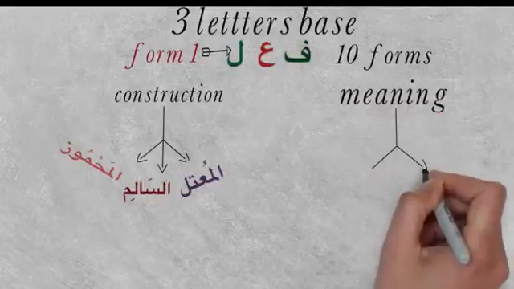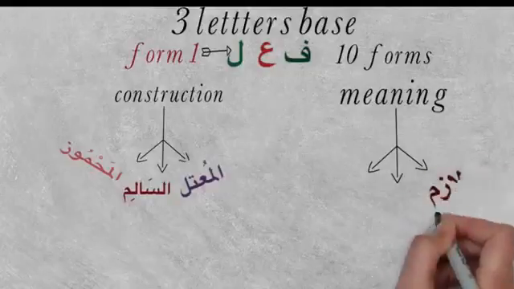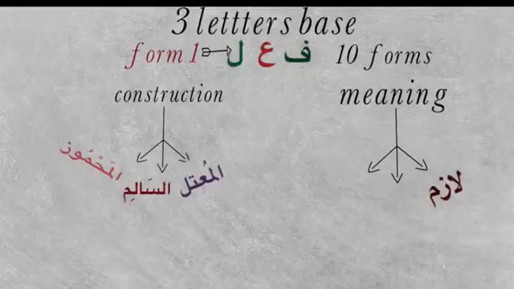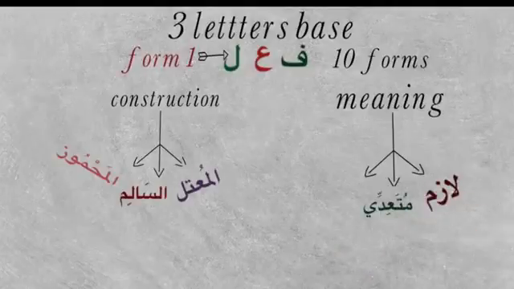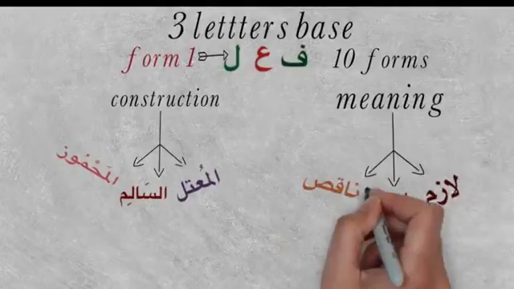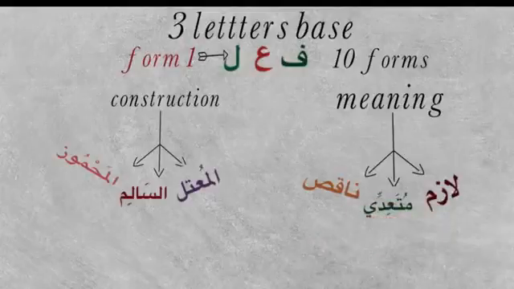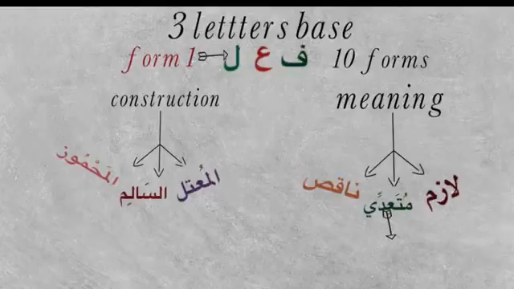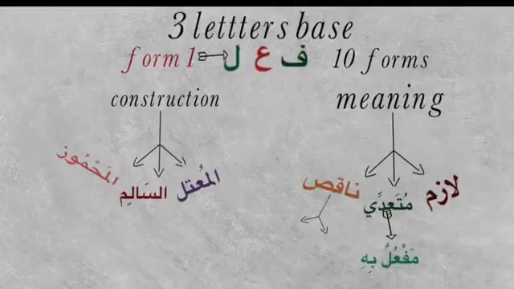Depending on meaning, we again have three categories. It's Lazim. Lazim means intransitive verbs, which do not have any maf'ulun bihi. The meaning is complete. Muta'addi means it needs something extra added, and we have naqis in the meaning, which means it will have ism and khabar. Muta'addi will have maf'ulun bihi, and naqis will have ism and khabar. It does not have fa'il, it will have ism and khabar.